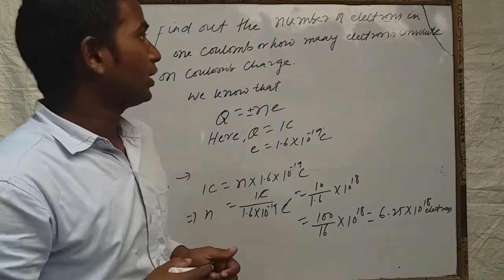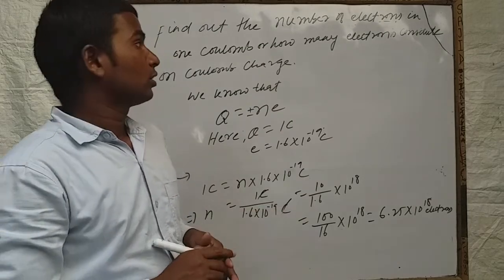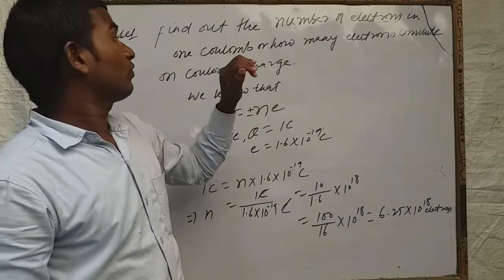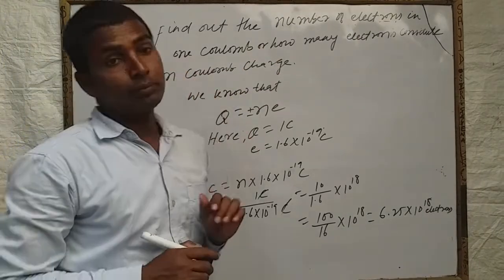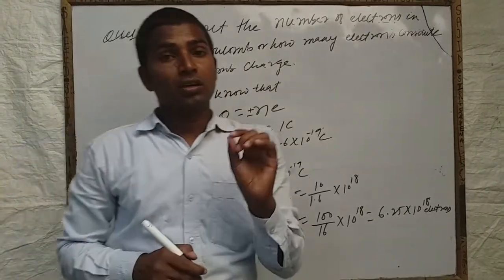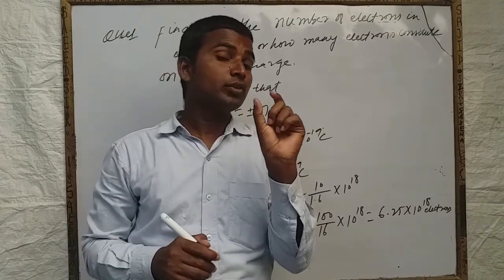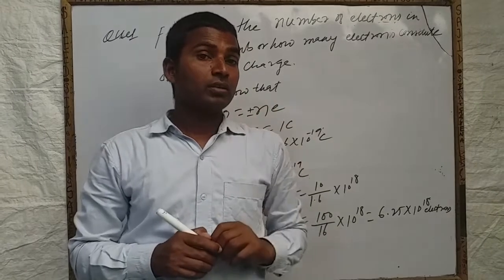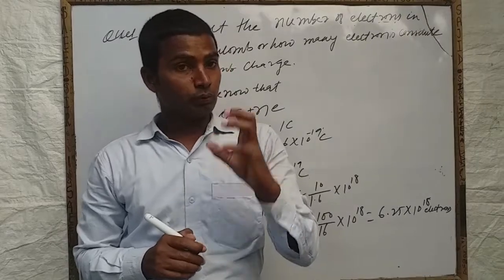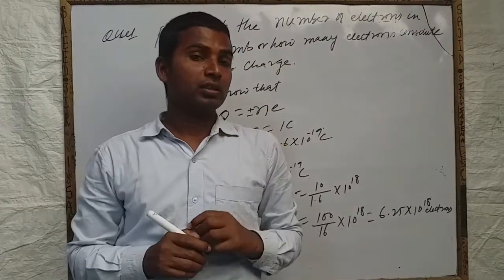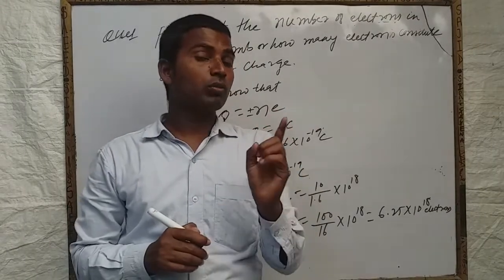Now students, there is a very important question which is asked in board exams. Here the question is: find out the number of electrons in 1 coulomb, or how many electrons constitute 1 coulomb charge. Means you have to know the number of electrons in 1 coulomb charge. So we can calculate the number of electrons in 1 coulomb charge. Before this we have read one formula, that is quantization of charge, Q is equal to Ne.